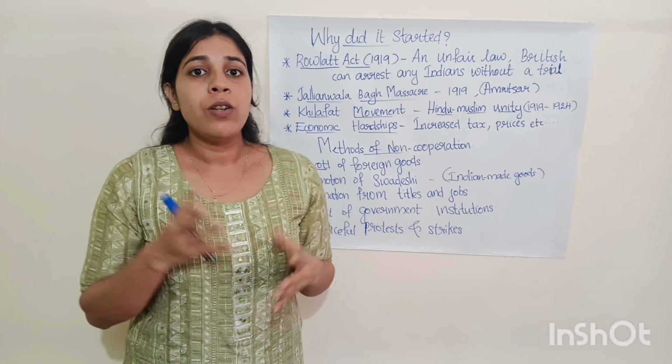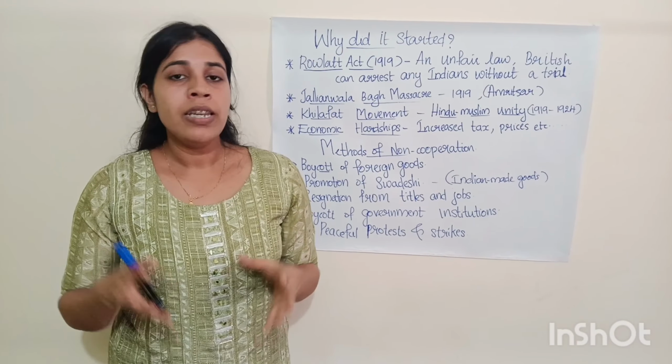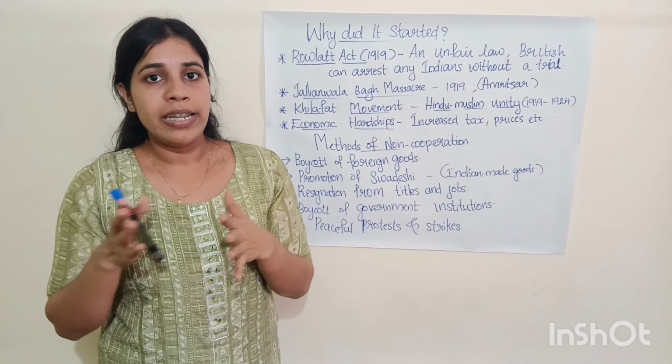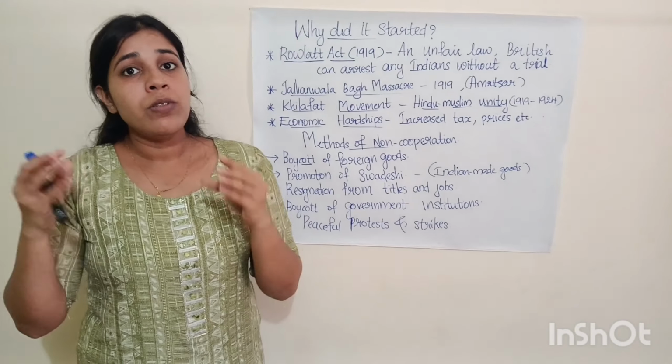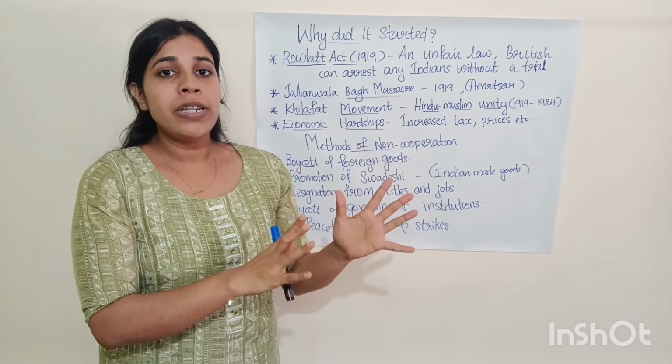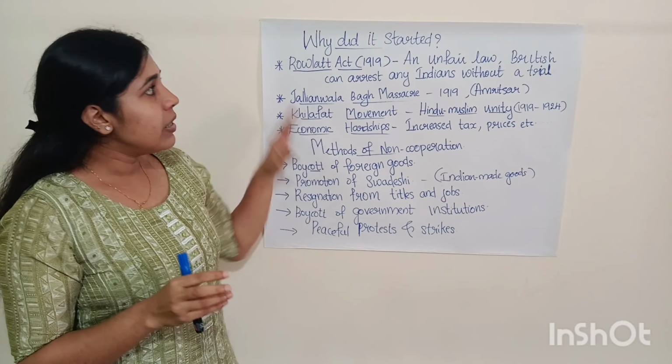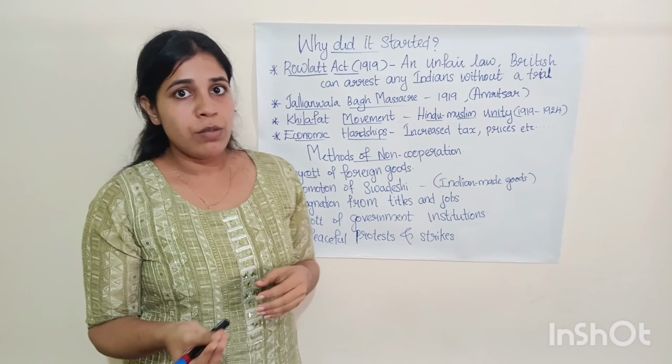So have to remember, the non-cooperation movement is a mass movement which was led by Mahatma Gandhi in the year 1920. It was officially launched at the Nagpur session of the Indian National Congress in the year 1920. The main aim of the non-cooperation movement was to oppose the British by using peaceful and non-violent methods, and have to remember the methods and the reasons for the non-cooperation movement.